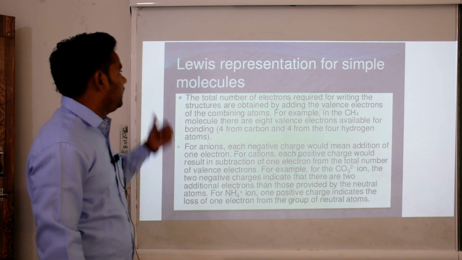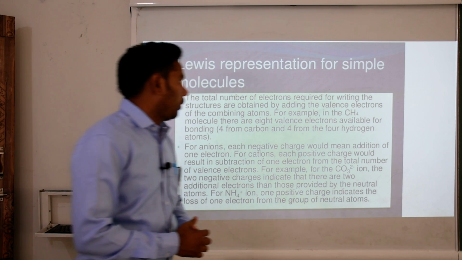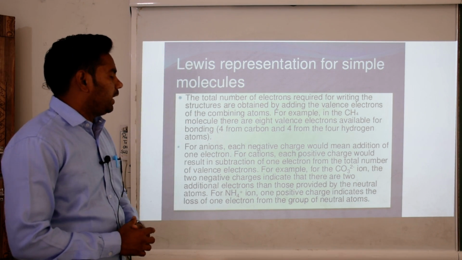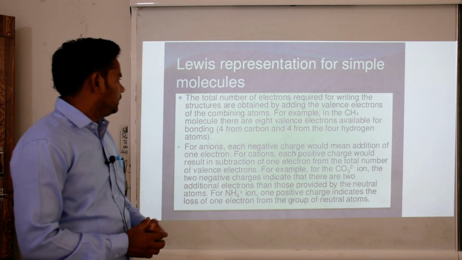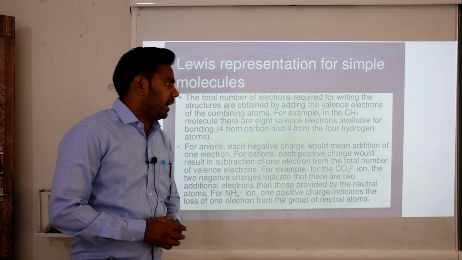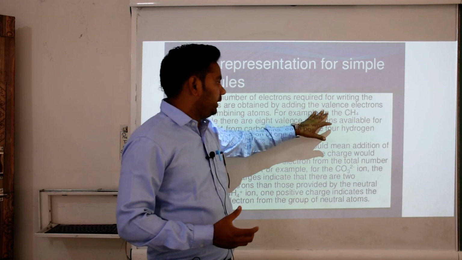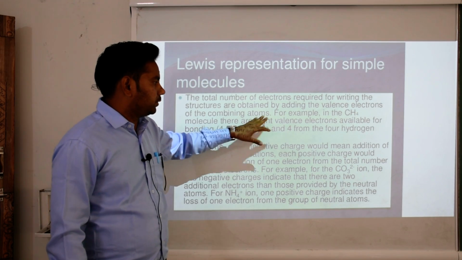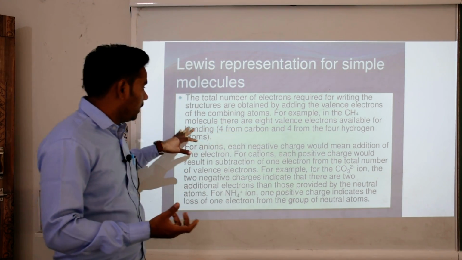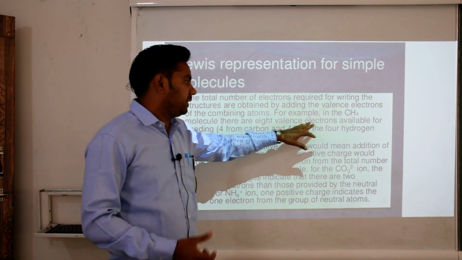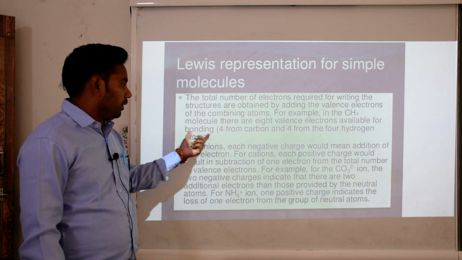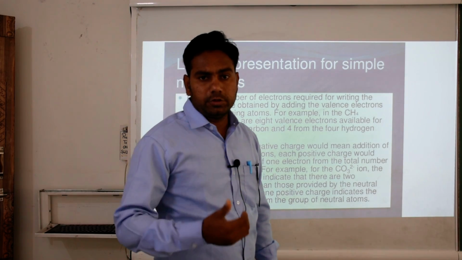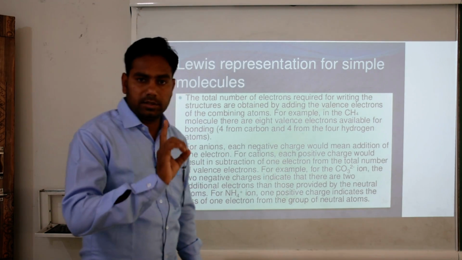In this slide, Lewis representations of simple molecules. The total number of electrons required for writing the structure is obtained by adding the valence electrons of the combined atoms. For example, in the methane molecule there are 8 valence electrons available for bonding: 4 from the carbon atom, and every hydrogen has 1 electron to share with carbon.